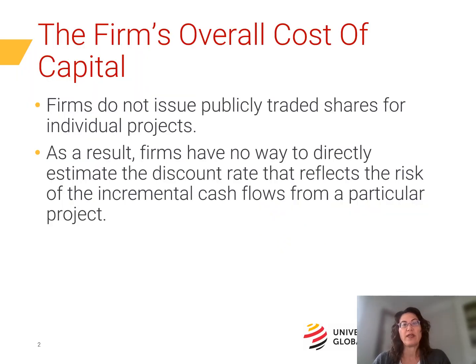Our discussions of investment analysis up to this point have focused on evaluating individual projects. Our assumption is that the rate used to discount the cash flows for a project reflects the risks associated with the incremental after-tax cash flows from that project. We know that unsystematic risk can be eliminated by creating a diversified portfolio, and that systematic risk is the only risk investors require compensation for taking on. Conceptually, this makes sense. But how is it implemented in practice?